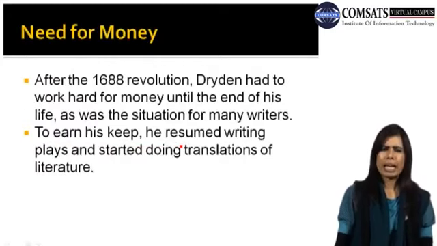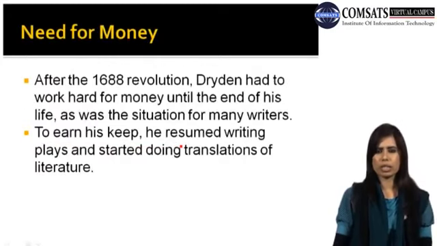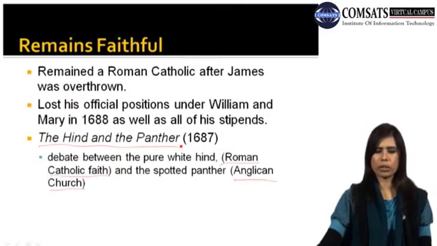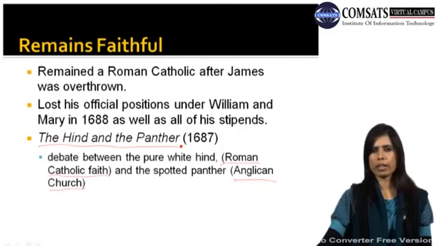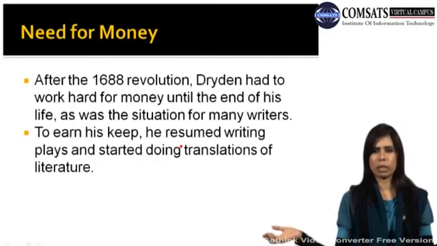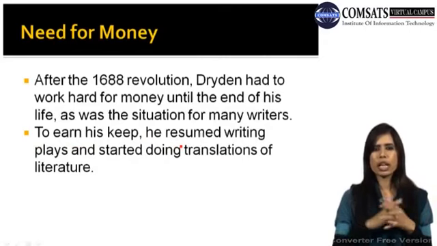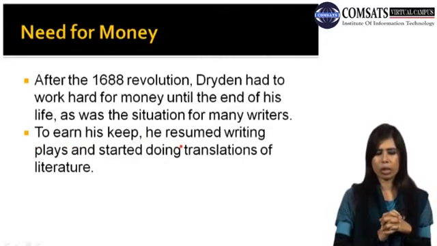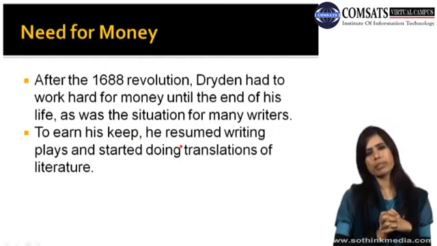Fine. Need for money. After the 1688 revolution, William and Mary came into power, so he might be facing some kind of financial problems at that time. After the 1688 revolution, Dryden had to work hard for money until the end of his life, as was the situation for many writers of that time.